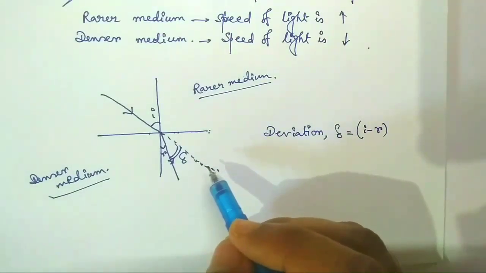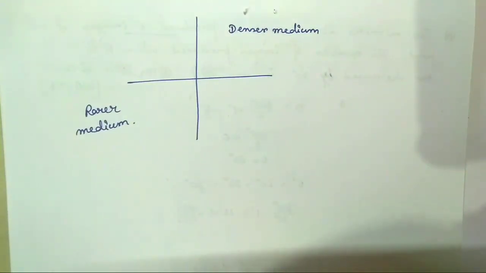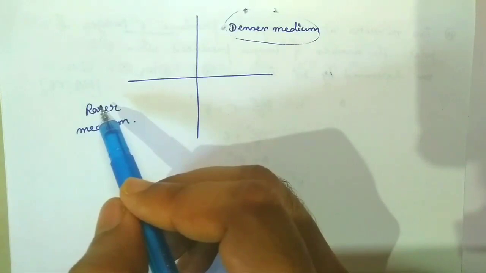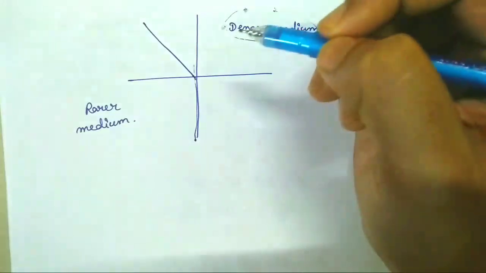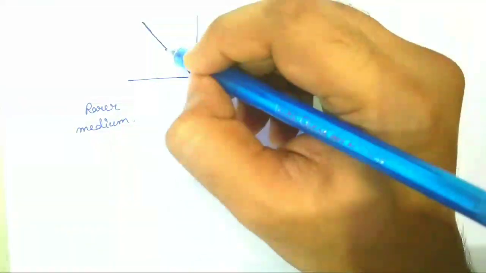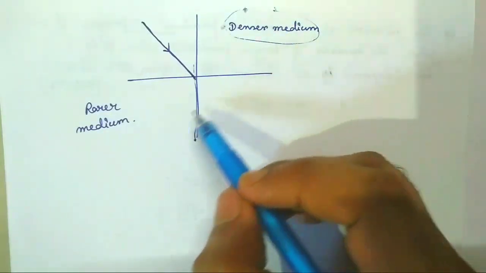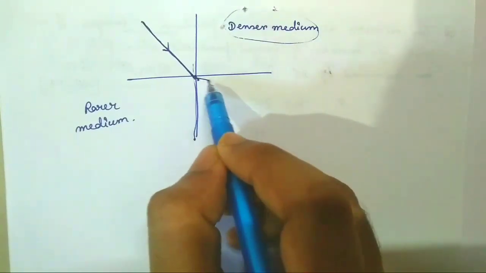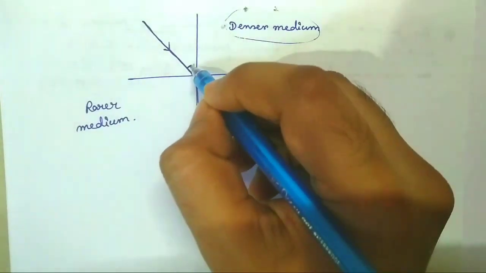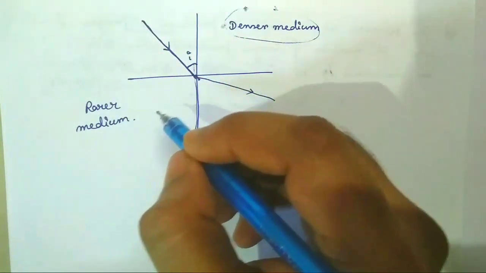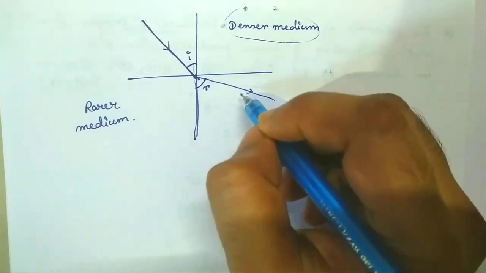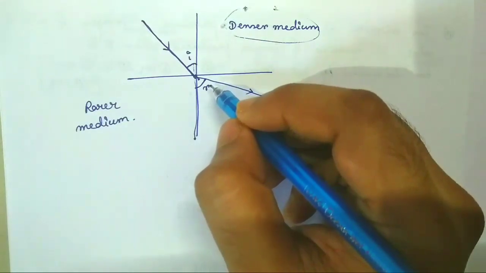Now, next case. When a ray of light goes from a denser medium to a rarer medium, then the ray of light bends away from the normal. This is the normal to the plane. Now, if an incident ray goes from denser medium to rarer medium, then it bends away from the normal. That is, it would follow this path. So, the angle of incidence is I, this angle, and the angle of refraction, the angle between the normal and the refracted ray, is denoted by R.